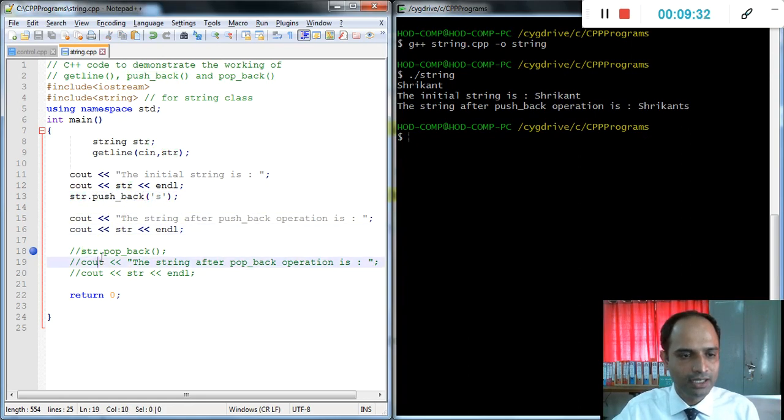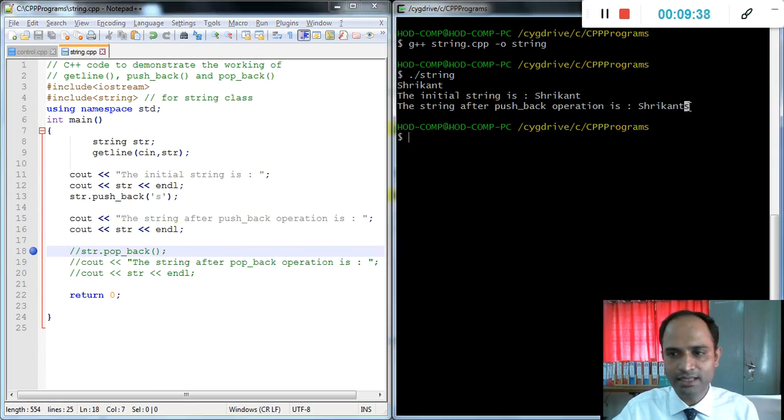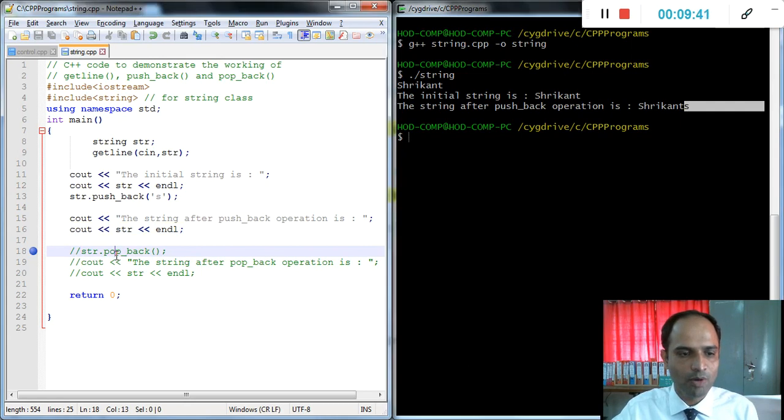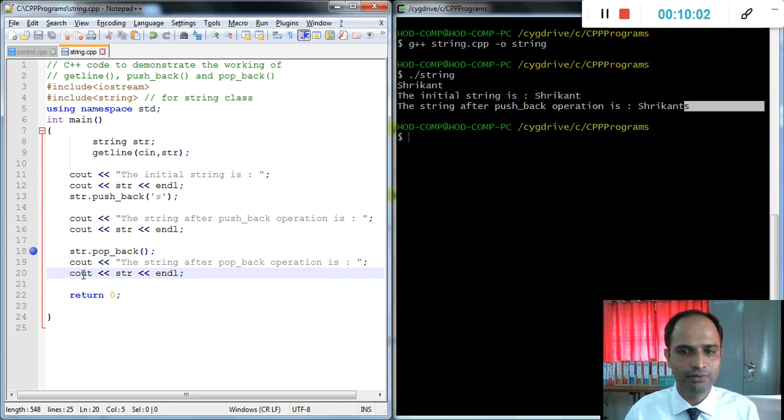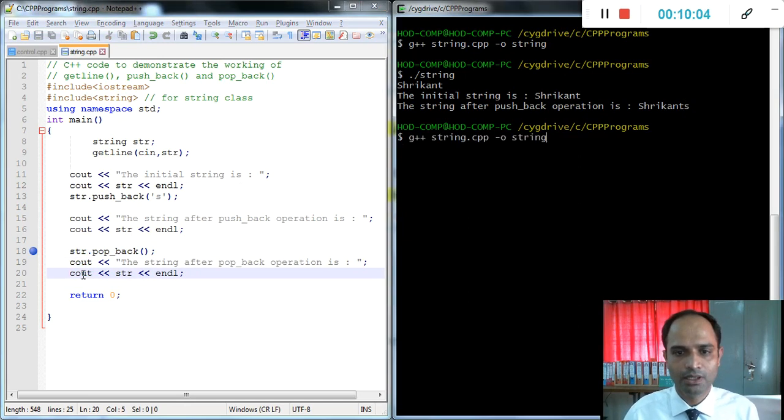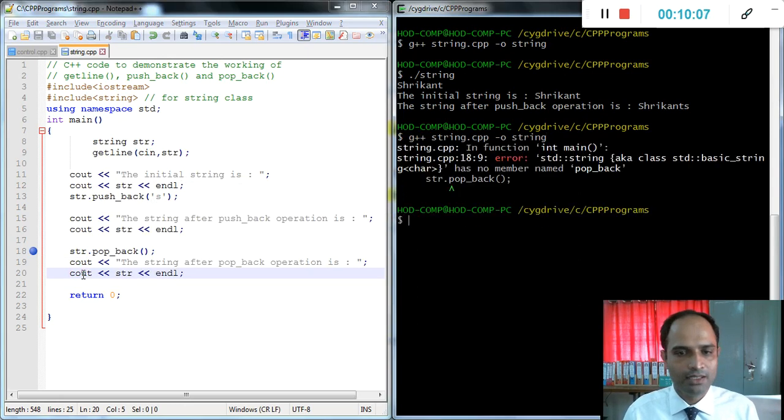Okay, then next, this is simply the string popback. Means if you want to delete this S, we apply the popback function. Why is this commented? Because under this environment of Dev-C++, this function is not available. We need to install the next version of the compiler, or we can easily run it on a Linux system. We will check what exactly gives an error. Save, then compile, then run. Alright, okay, it gives an error.